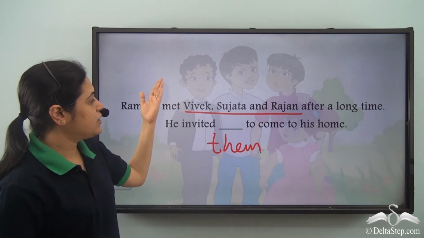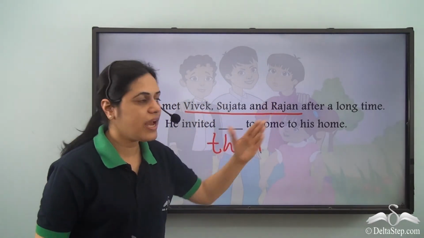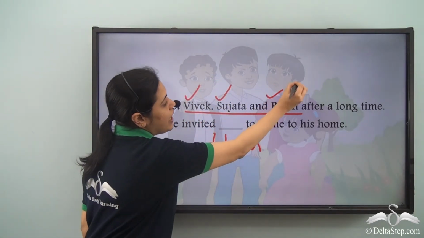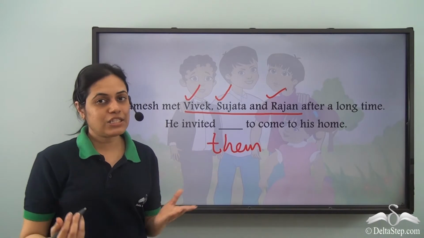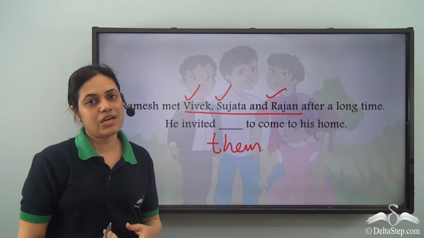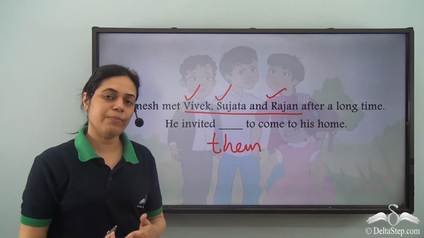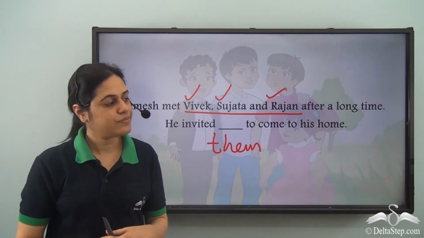As you can see, there is Vivek, there is Sujata and Rajan. So he is a male, she is a female and he is a male. So masculine, feminine or neuter gender does not matter when I talk about plural number in third person.